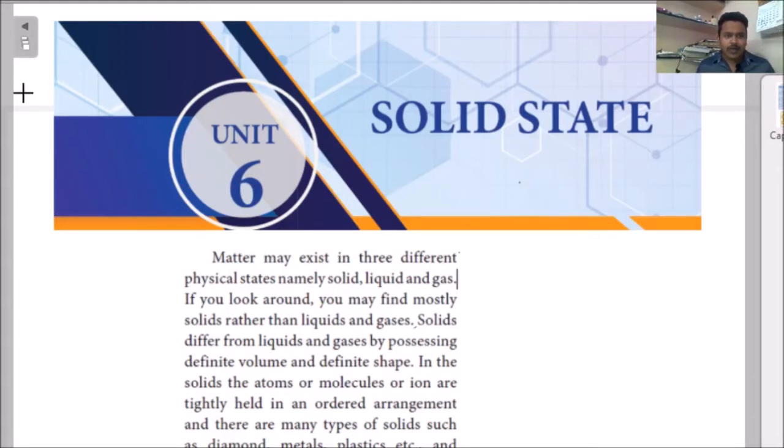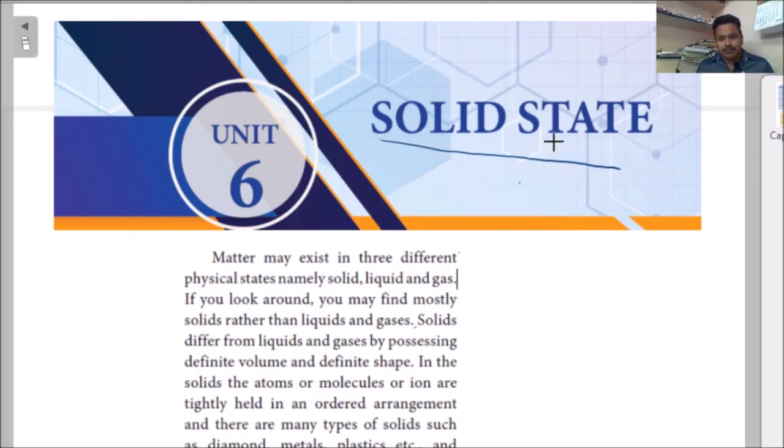Today we are going to discuss a new chapter. This is solid state. What is this new chapter? The name is solid state. This is our sixth chapter. We are learning directly from our state board textbook here. Here, solid state is there.